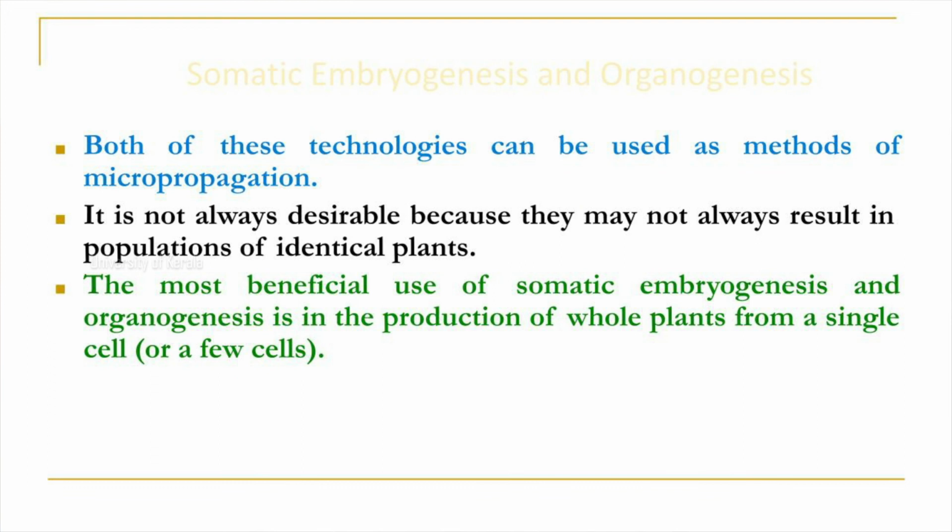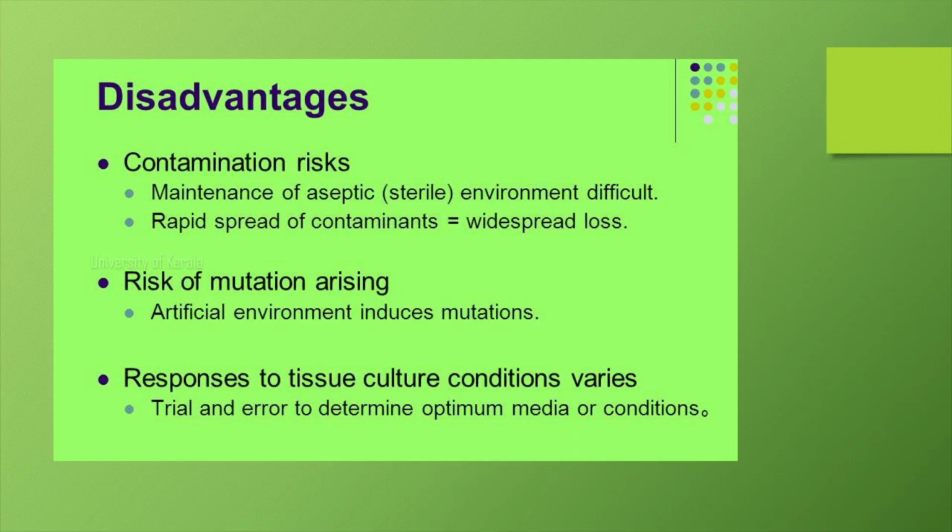Both somatic embryogenesis and zygotic embryogenesis as well as organogenesis can be used as propagation systems for different culture methods, and the most beneficial use of somatic embryogenesis and organogenesis is that whole plants are produced from a single cell. When compared to the merits, there are some disadvantages with regard to somatic embryogenesis.